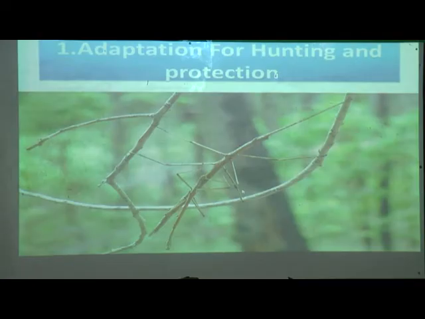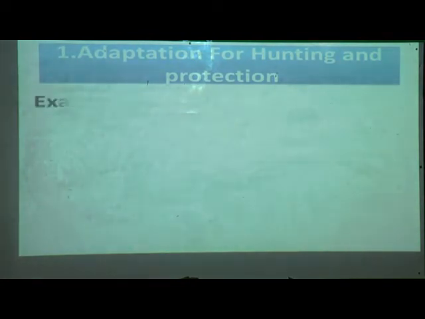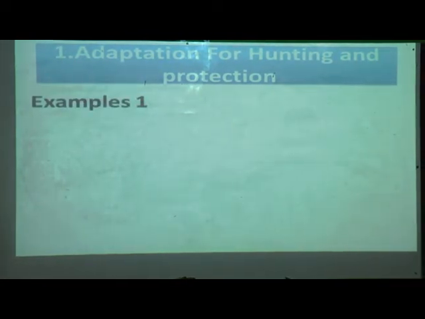Observe this picture carefully. What can you see in this picture? It is a twig of a tree. Yes. Now look once again. No, it is not a twig of a tree. It is one type of insect. We will see this example of camouflage, and you will understand.